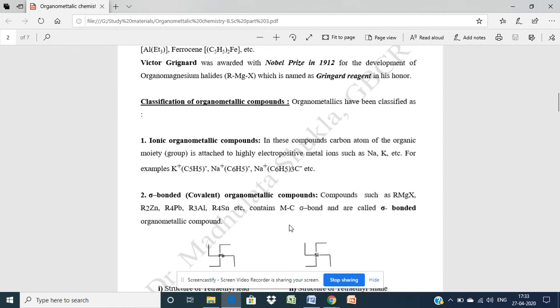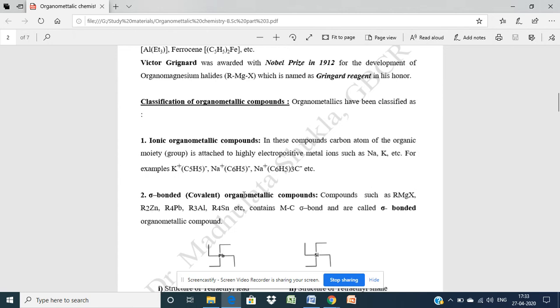Now we move to the classification of organometallic compounds. Organometallic compounds are generally of three types. One is ionic organometallic compounds, another is sigma or covalent organometallic compounds, and another is pi bonded organometallic compounds. First of all, we will go for the ionic organometallic compounds. It is the compound in which the carbon atom of the organic moiety is attached directly to highly electropositive metals such as sodium, potassium, etc.